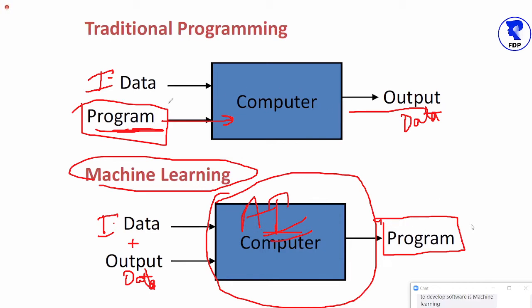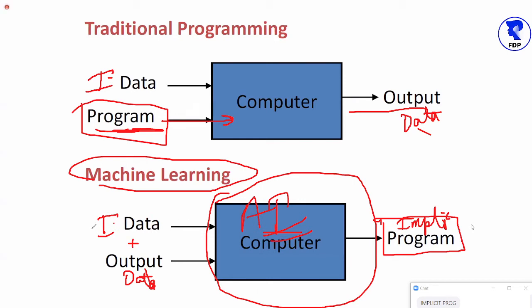Meaning, in normal computing, the output is the data, right? The output is the data that will be generated by the program. But in AI, in data science, the output is another program, or, to use a more appropriate term, the output is an implicit program. And an implicit program is a program that is not written by a human being, a program that is written by a machine.